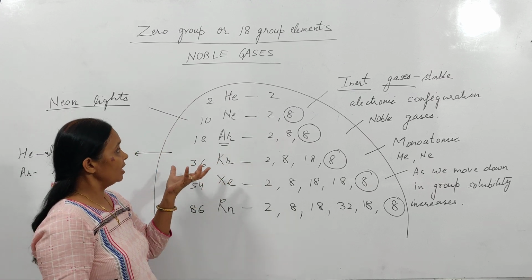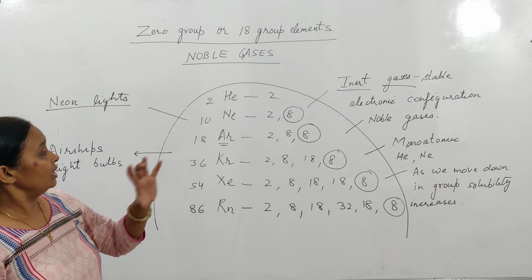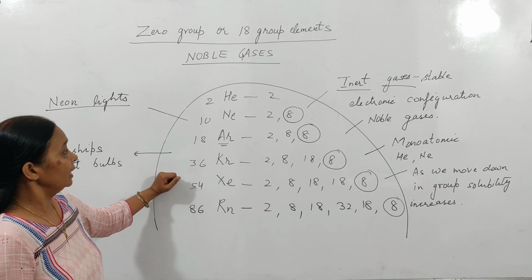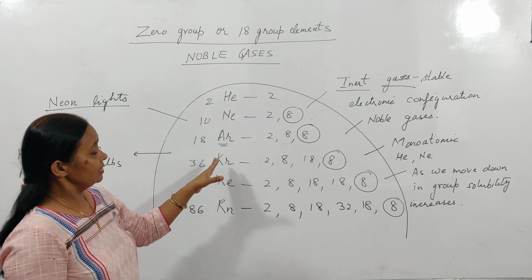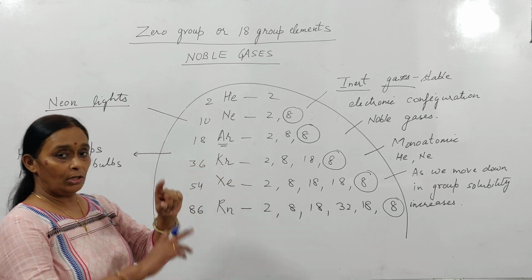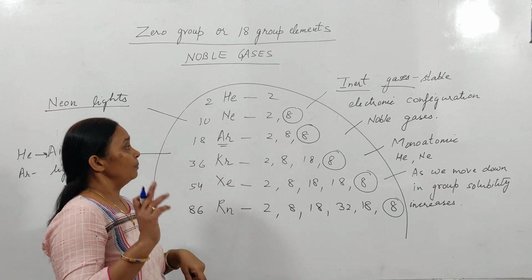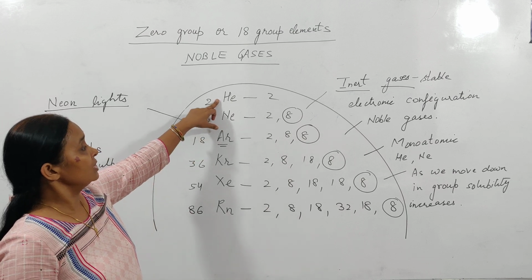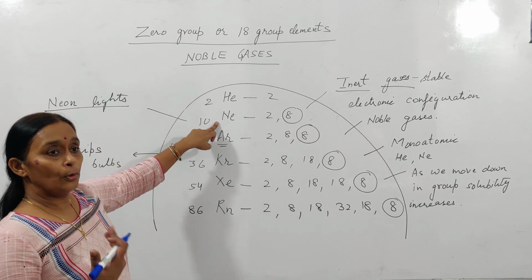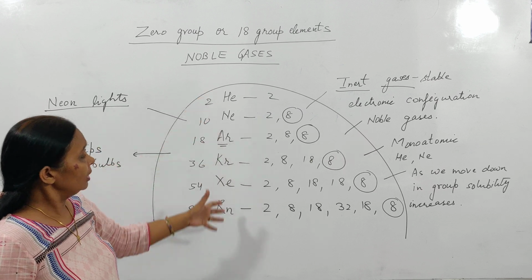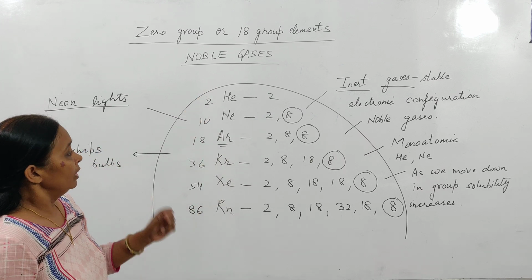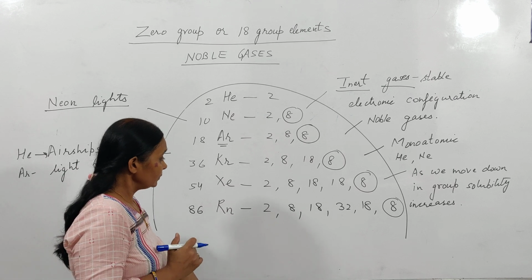For example, you must have seen in the advertisement boards when you go to the market, different colors are produced by these gases when they are filled in those advertisement boards and electricity is passed through them. Like helium produces a yellow light, neon produces an orange or red light. Similarly, other gases also produce different colors of light.